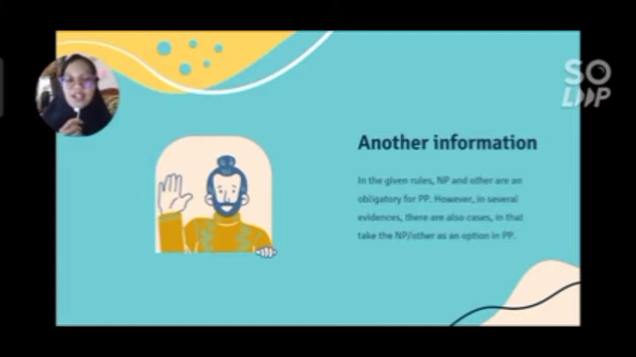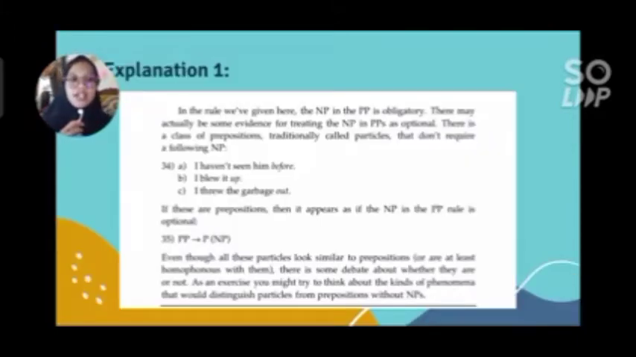And here is another piece of information about the prepositional phrase. In the given rule, the rule that we have already discussed in the third slide, the noun phrase and others in the previous examples are obligatory for a prepositional phrase. However, in several sources, there are also cases in which the noun phrase and others are optional for a prepositional phrase. And here are the explanations.